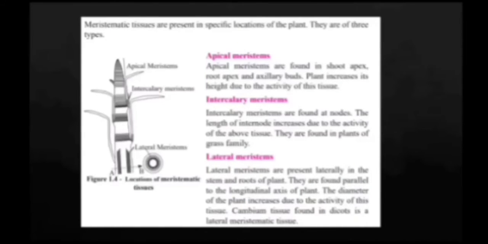Lateral meristems. Lateral meristems are present laterally in the stem and the roots of the plant. They are found parallel to the longitudinal axis of the plant. The diameter of the plant increases due to activity of this tissue. Cambium tissue found in dicots is a lateral meristematic tissue. That is the cambium. You can see in the cross-sectional view of this picture from A to B, it's marked dark in the picture, and it's the lateral meristematic tissue. It helps in growth of the plant in diameter.